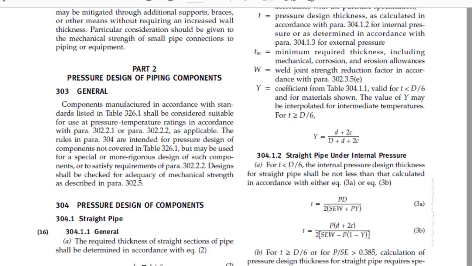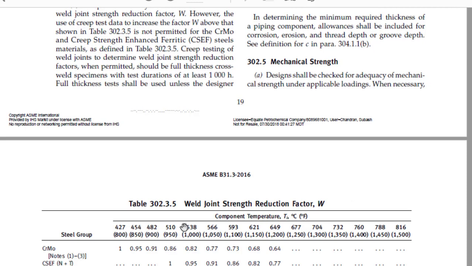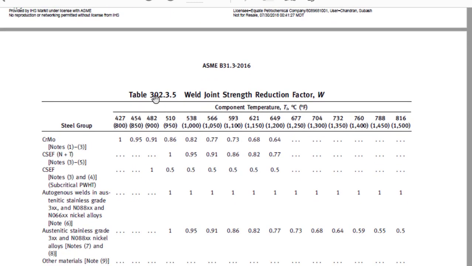I'll show you what it is because it is right next over here. See, based on table 302.3.5, the weld joint reduction factor is given. Generally it is considered as 1 because most of our material falls under this category, chromium and molybdenum, and the temperatures are lower. If the temperatures are higher, you have to consider the values accordingly. So this is the value for W.